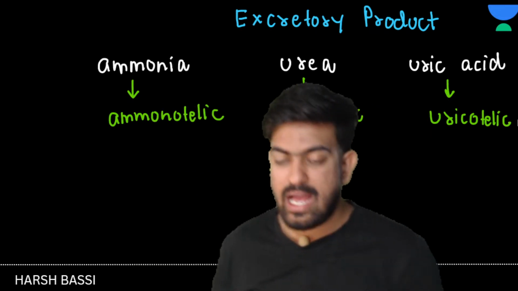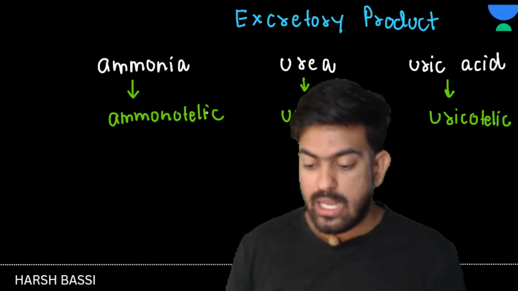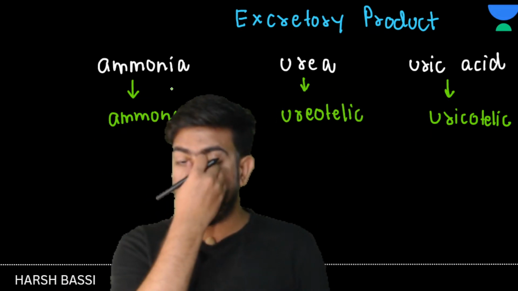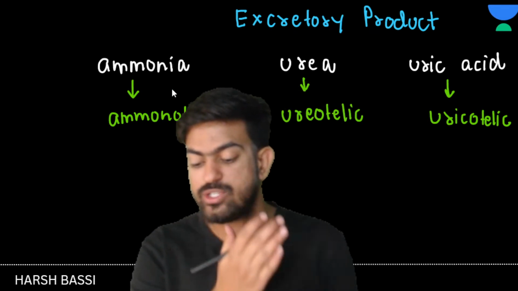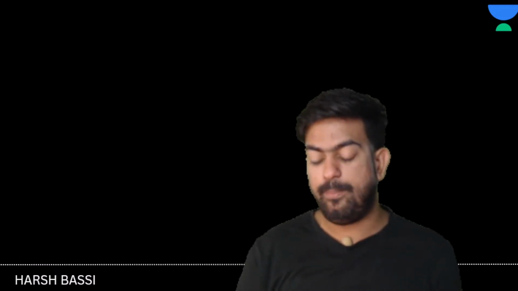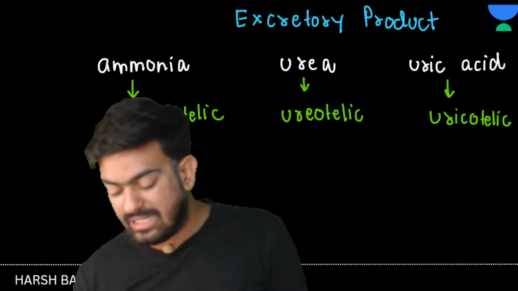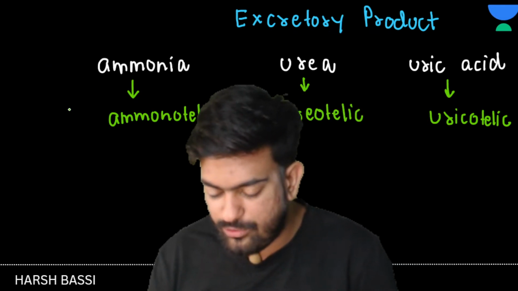I hope that this thing is pretty much clear to everyone. Now, on the basis of their excretory products, we have divided organisms into three types: ammonotelic, ureotelic and uricotelic. Now, let's see the properties of all these organisms.